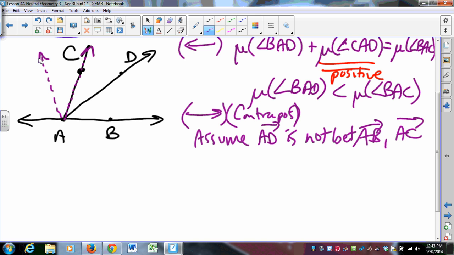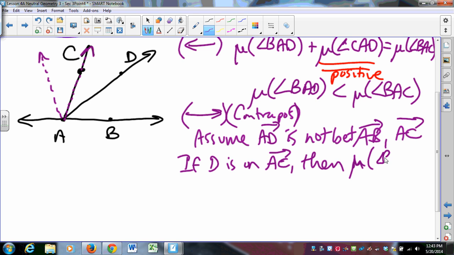If D is on AC, the first case, then the measure of angle BAD is equal to the measure of angle BAC, and that's what we want. Because in a proof by contrapositive, we try to prove the opposite of the thing we want. And the opposite of less than is greater than or equal to.